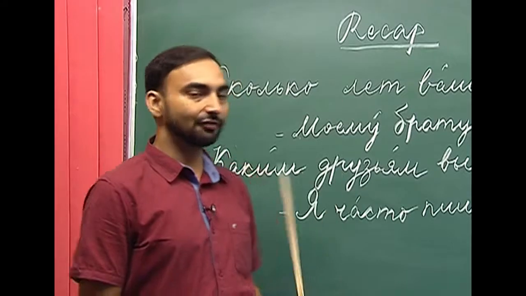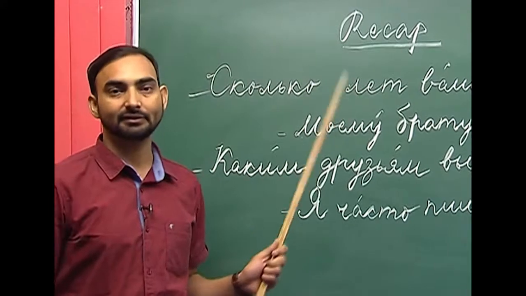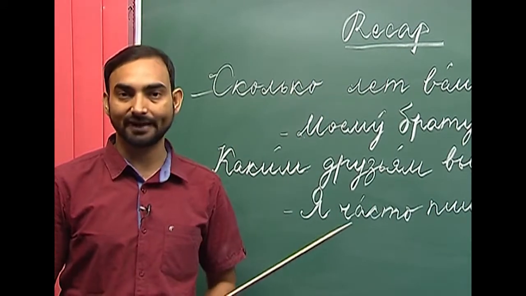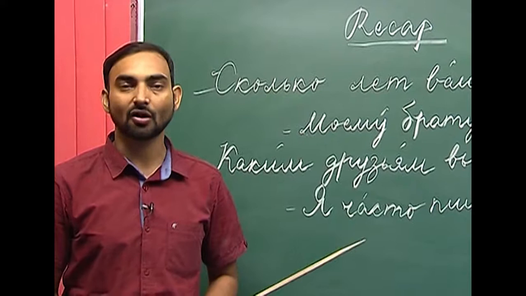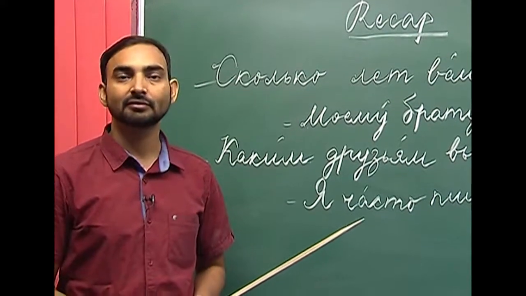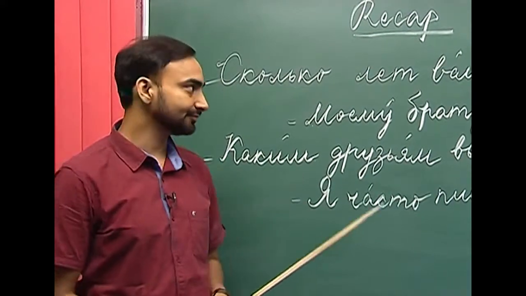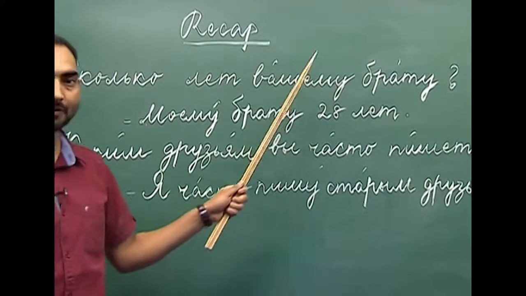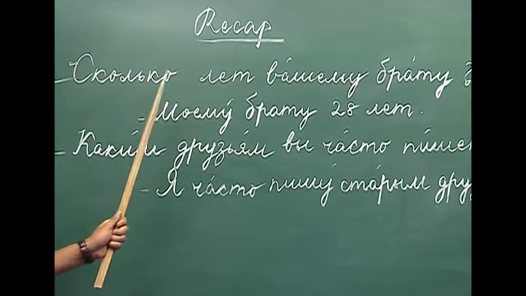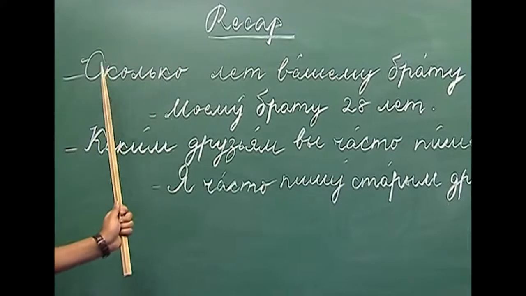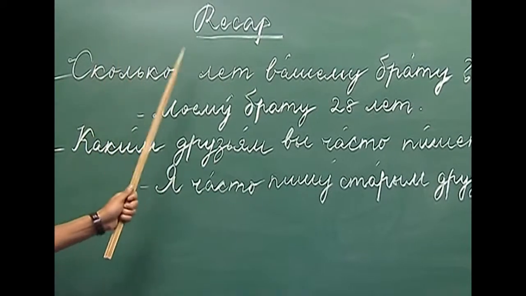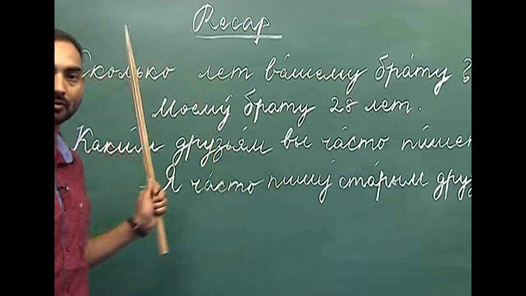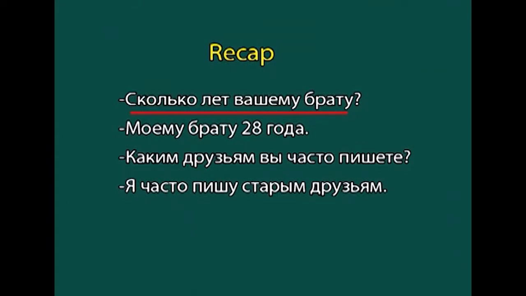Recap of the previous lesson. If you remember, we learnt the construction Сколько вам лет? How old are you? So, how do we ask someone about his or her age? When we ask someone about his or her age, we use the noun or pronoun in the dative case, like in the given sentence. Сколько лет вашему брату? So, how old is your brother?